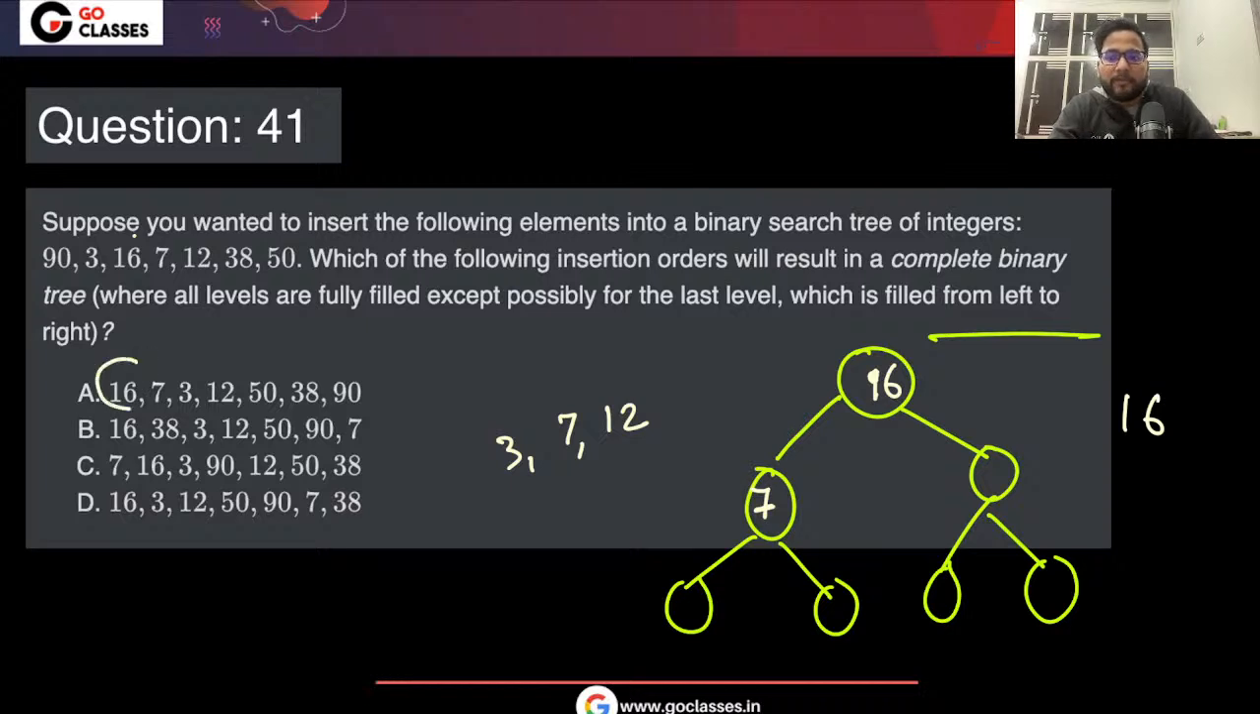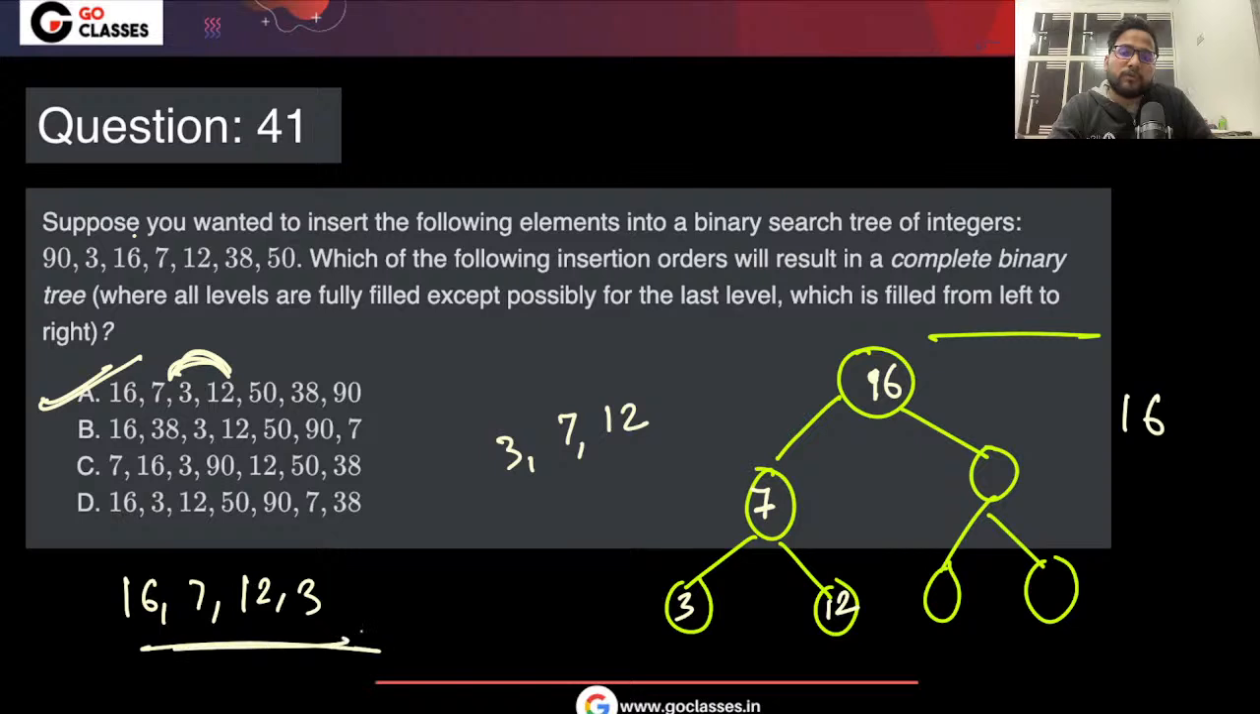3 cannot come next. Between 3 and 7, 7 should come first; 3 cannot come first, then 7. So 7 should come first. That is why A is the correct answer. And there are multiple ways for the tree. Out of 3 and 12, maybe you can exchange. 16, 7, 12 and 3 will also give you the same tree. There are multiple answers.